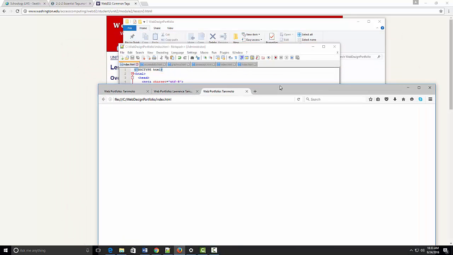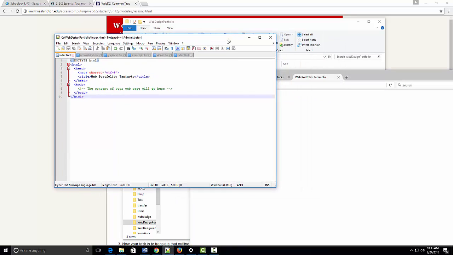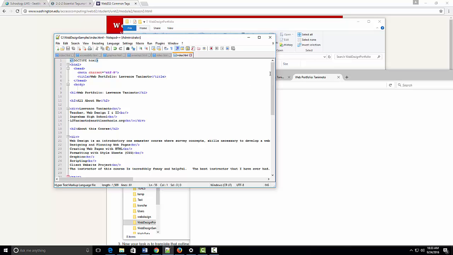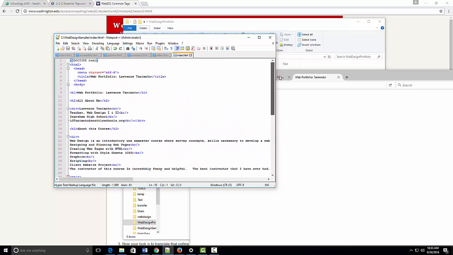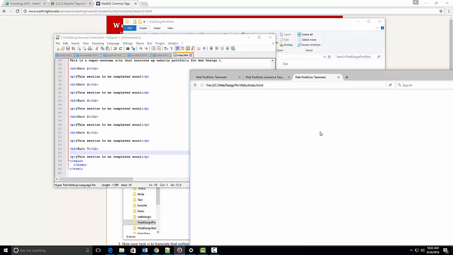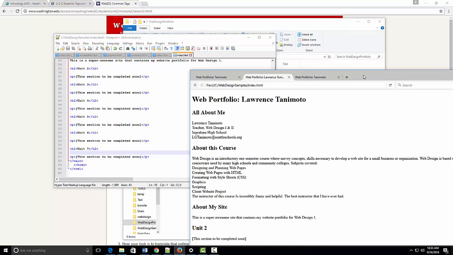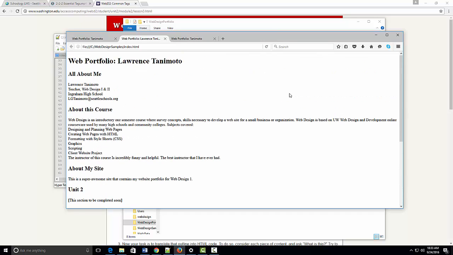So now we're going to add content to it. When we finish, this is what the tags look like here. I'll let you look at it there. And when we view that in Firefox, it'll look like this. So that's what's going to happen in this particular lesson.